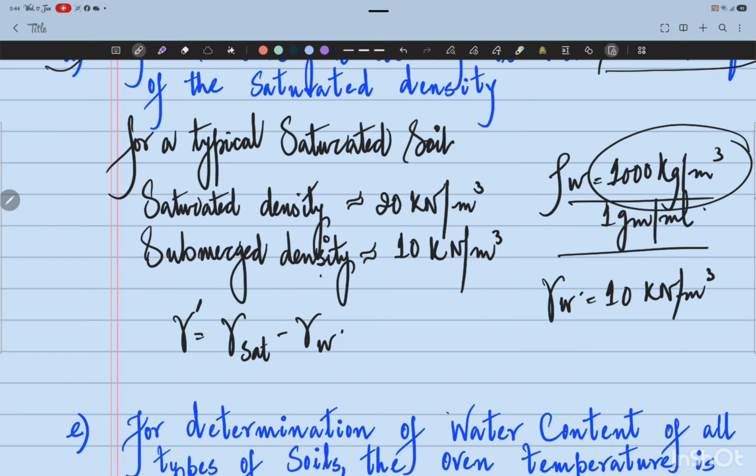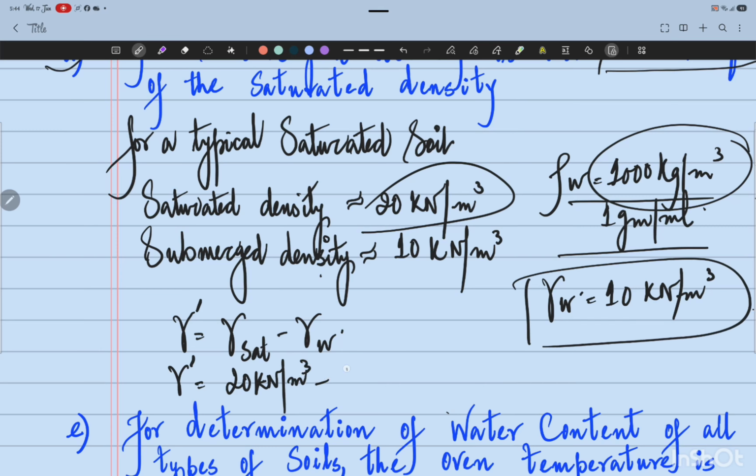This is the same expression, but this time in terms of unit weights, not in terms of mass densities. So submerged unit weight will be saturated, 20 kilonewton per cubic meter, minus, just arrived at this, the unit weight of water.